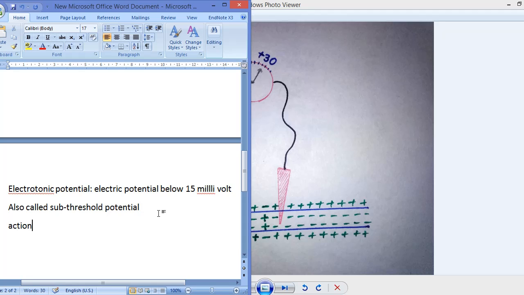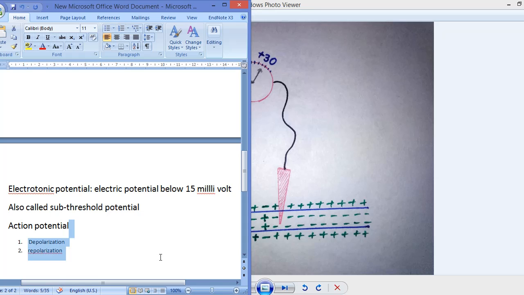Action potential is having two main steps. Number one, the depolarization, and number two, the repolarization. What happens in depolarization and what happens in repolarization?